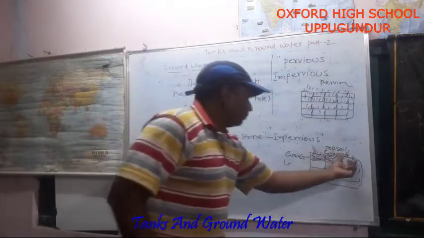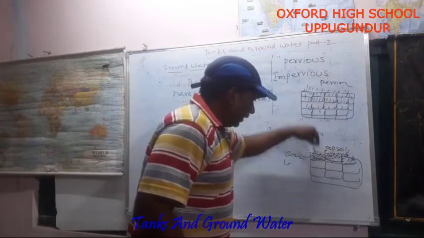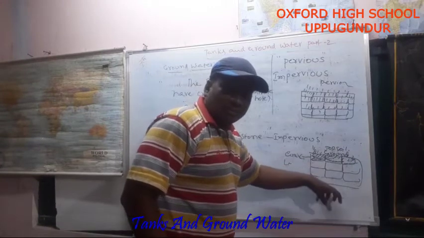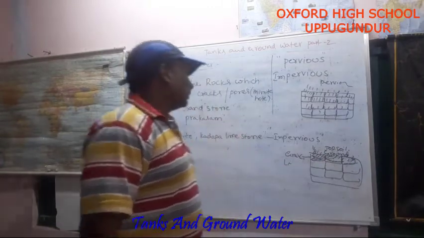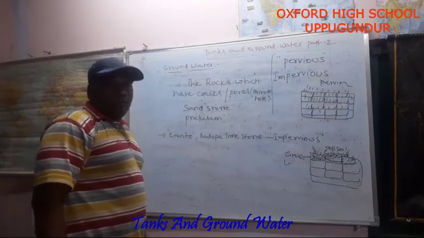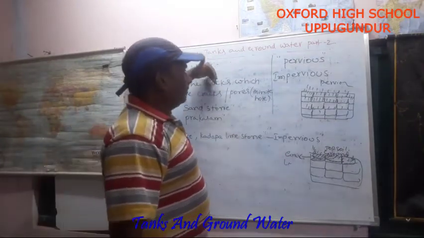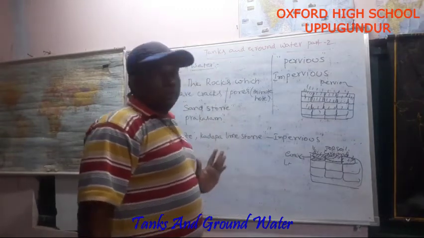So here water is stored, and water does not go inside that land, inside those soils. These rocks are called impervious rocks. I think everybody understood the difference between pervious rocks and impervious rocks.